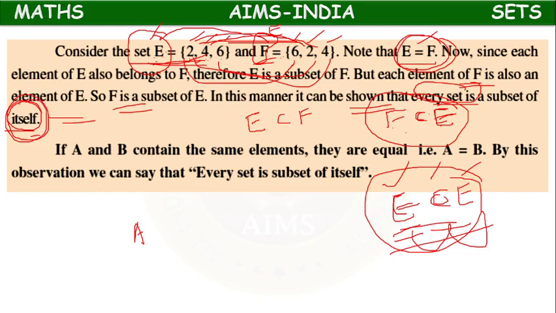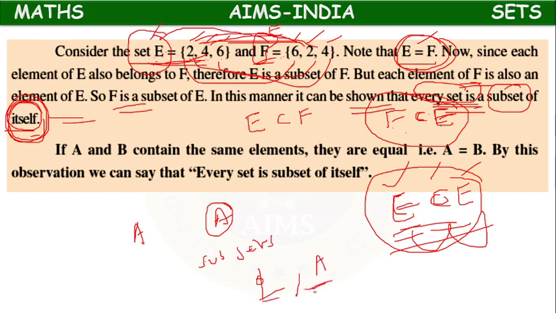So every set is a subset of itself. Suppose we are given a set A without knowing the elements, you can guess two subsets of A. One is phi, which is a subset of every set, and the other is the same set, which is a subset of that set.